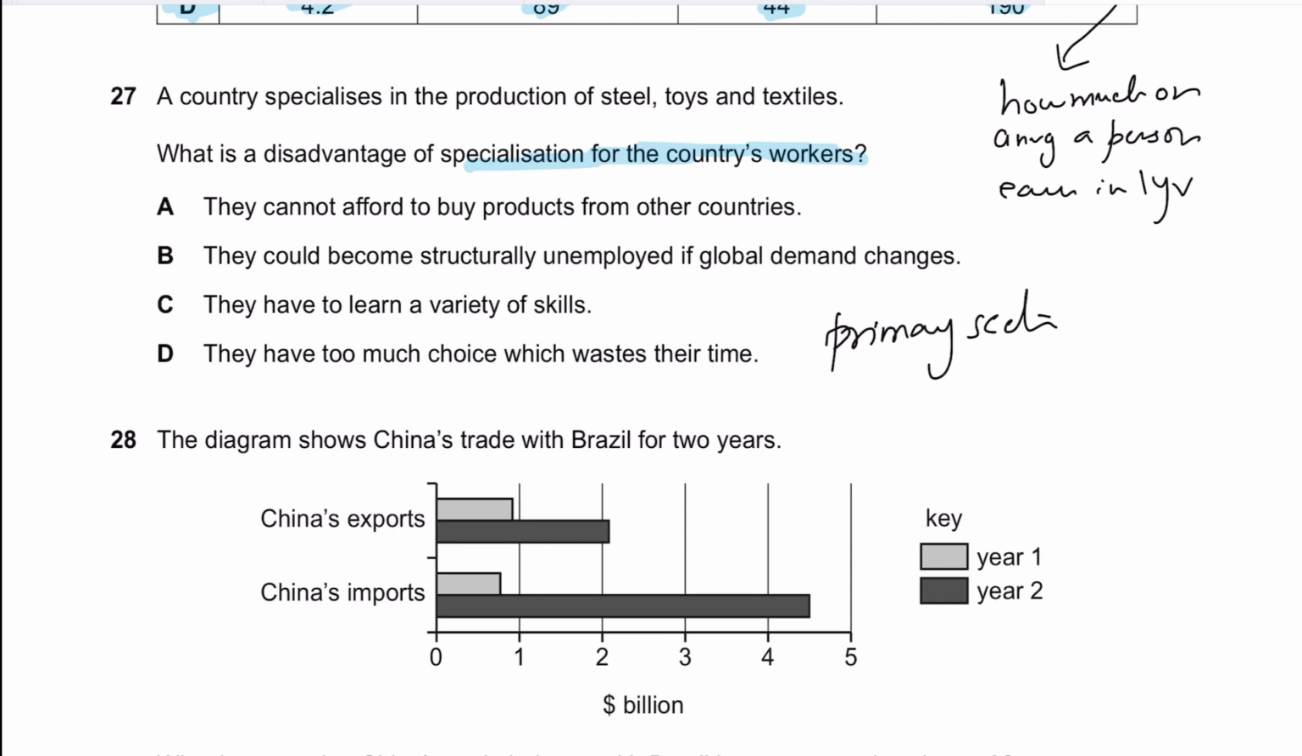or somewhere in the secondary and tertiary sector, then if you're overly dependent on primary sector output, your major GDP is coming from that, and your workers are trained in primary sector output such as fishing, mining, and agriculture, subsistence farming, it could result in structural unemployment. So what is the disadvantage? The answer should be B. They could become structurally unemployed if global demand changes, right?